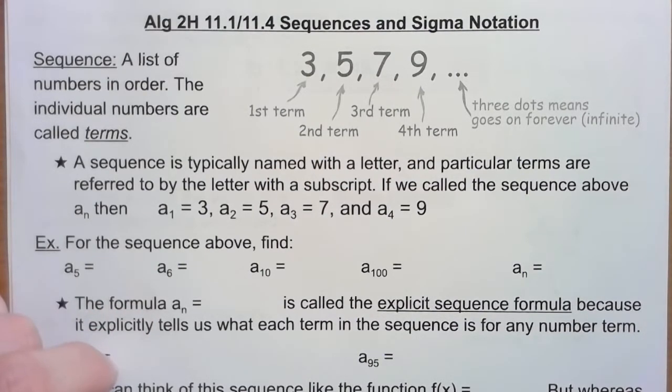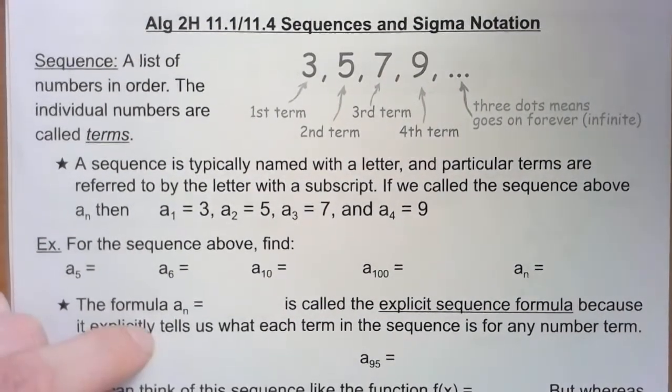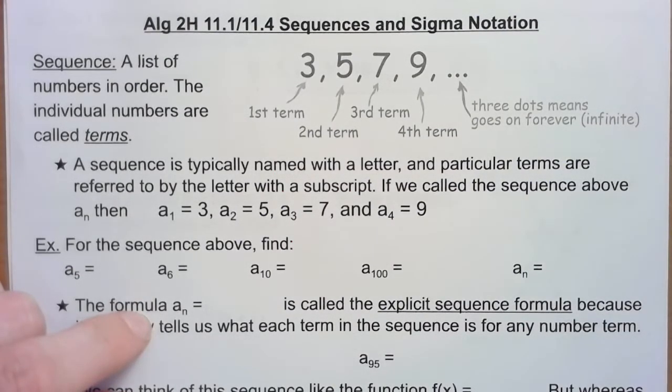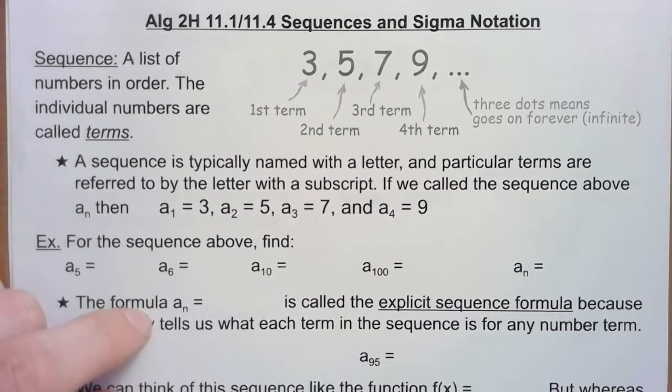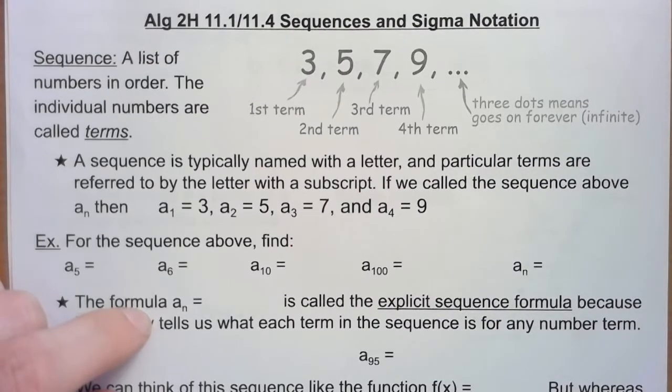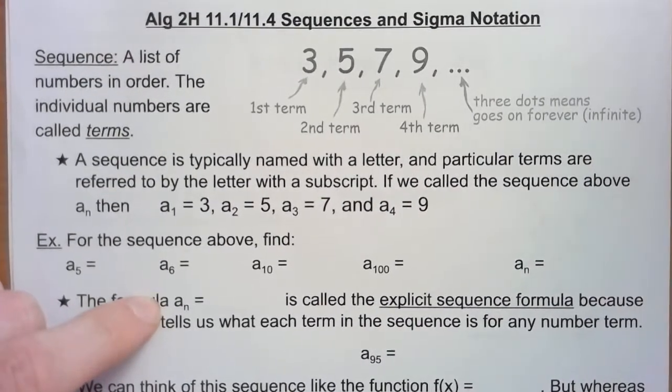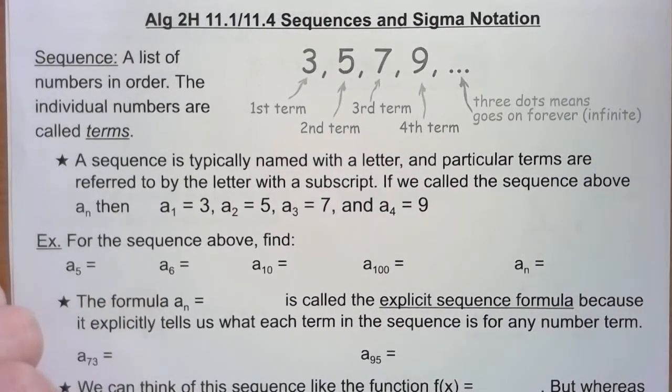But since apparently most of you guys have never seen sequences before, what we need to do is just take a step back. We're just going to do the Algebra 2 sections for sequences. We're not even going to do the sections from our pre-cal book on sequences, which is fine. Really, you just need the basic understanding of what sequences are and how they work. Then you can just do the calculus with sequences when you get to calculus, and you just won't get the kind of preview that we would normally give you. But you don't really need the preview of calculus. What you need is the basic understanding of what a sequence is and how they work.